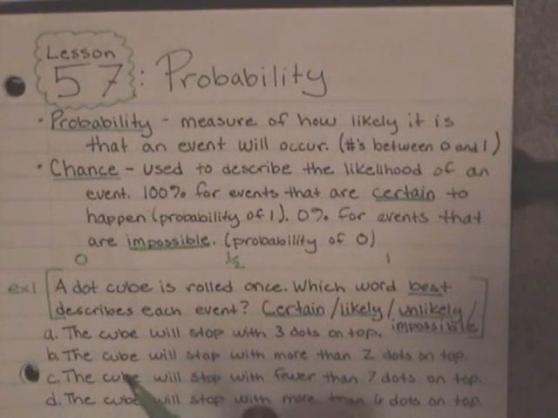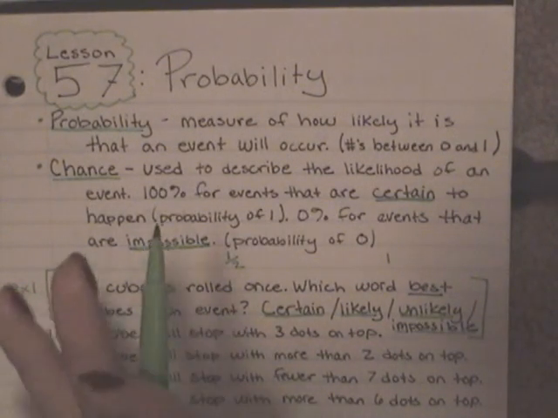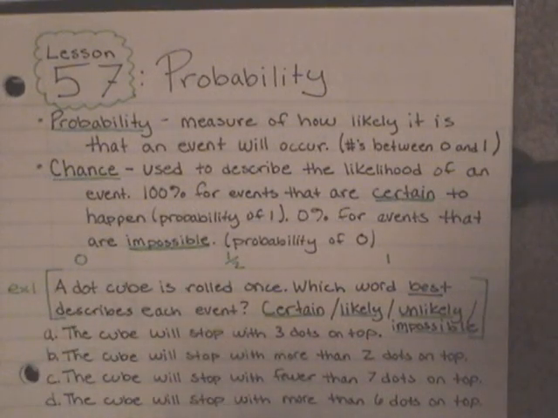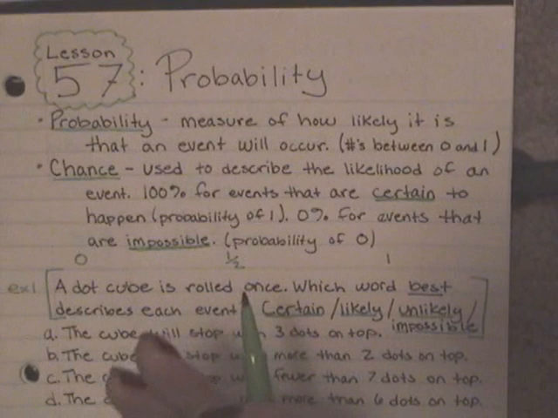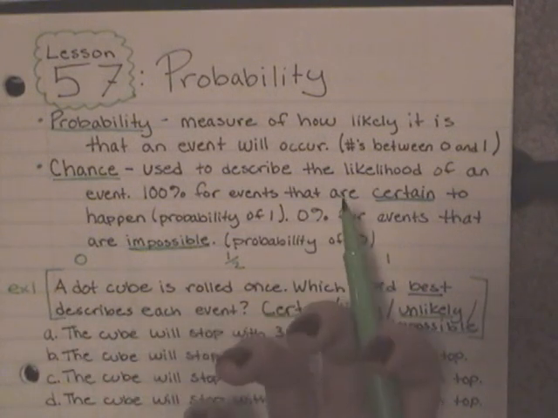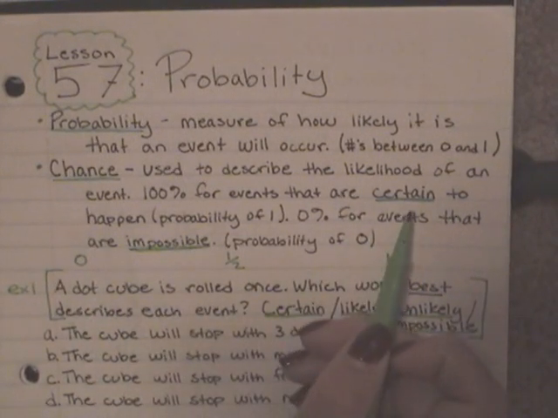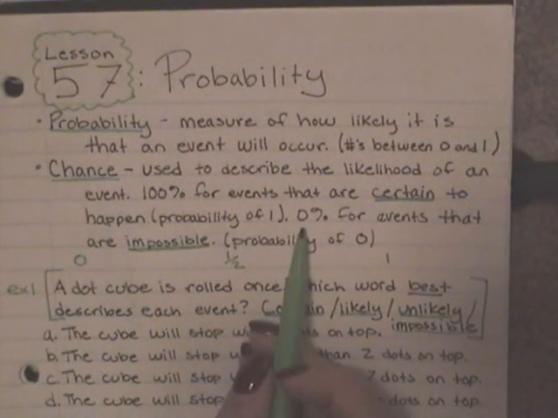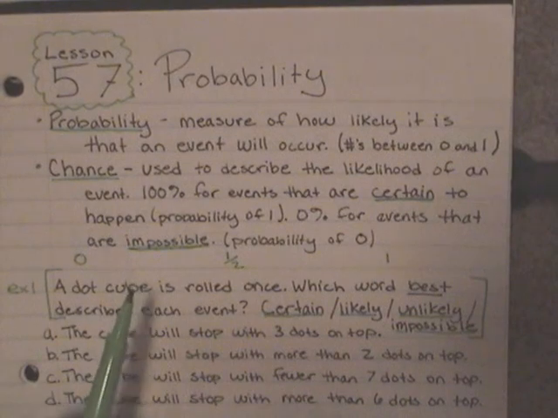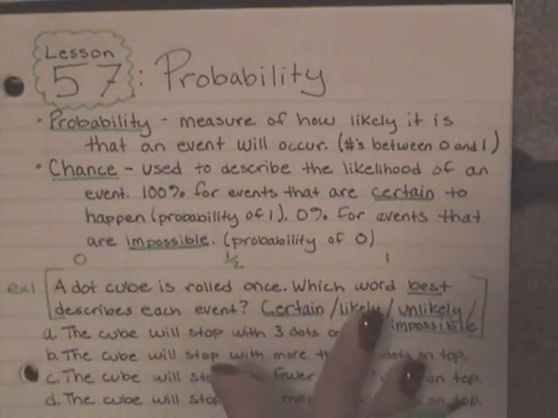Now, where have you maybe heard someone say that there is an 80% chance of something happening? If you can think of the Weather Channel, that is a really good example. A meteorologist might say there's an 80% chance of rain tomorrow. So it's not quite 100, it's not certain that something will happen, and it's not 0%, it's not impossible, but it's an 80% chance of rain. So that's an example of chance and how we would use it in the real world.